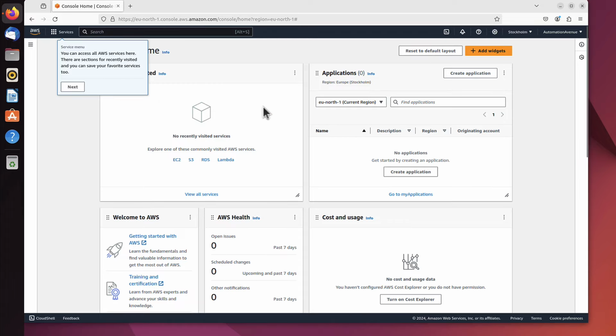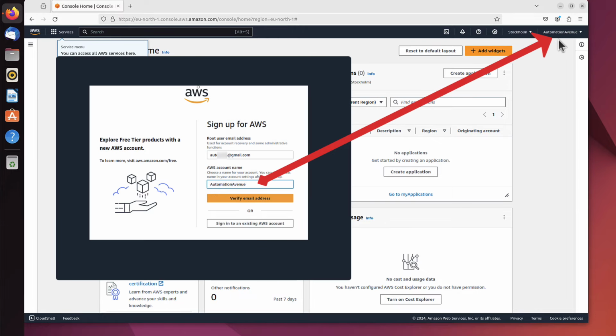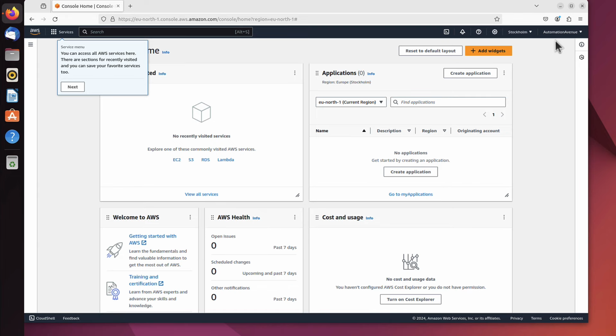Not bad, is it? We are already in our AWS console, that's what it's called, AWS console, where we can do everything regarding this account or our resources. First thing I want to show you, it's here, that says Automation Avenue. Remember, that's the alias we actually pasted during the sign-up process. So instead of some long weird digits, Automation Avenue will be used here. For you, it can be anything you want to name this account as.